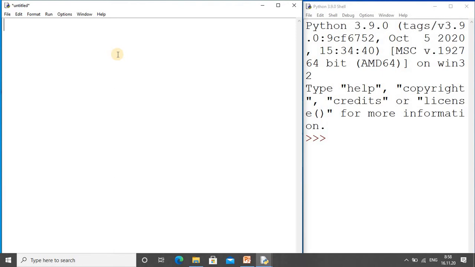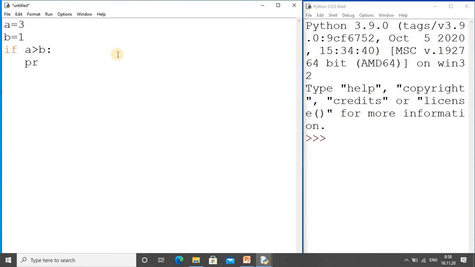Now here I am in the IDE, and we will write a sample program for if-else. First we do the initialization, a equal to 3 and b equal to 1, and then we use if, using only small letters. You should not use capital letters, because I told you it is a case sensitive language. So if a is greater than b, that is a simple condition we are taking, and you observe that once I press enter, it takes indentation by default.